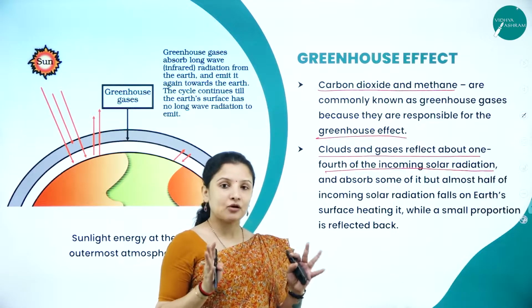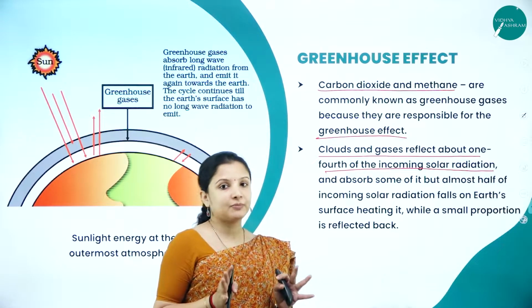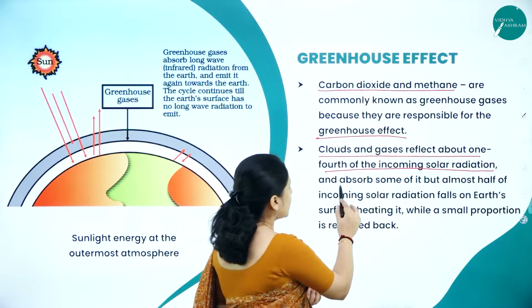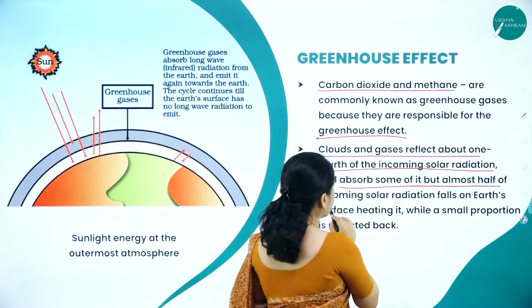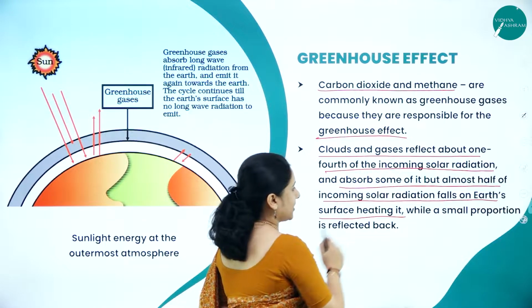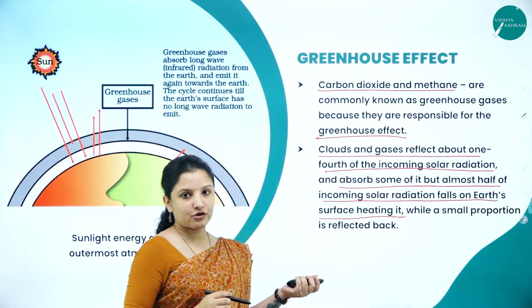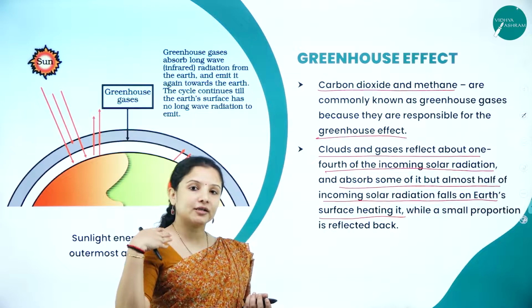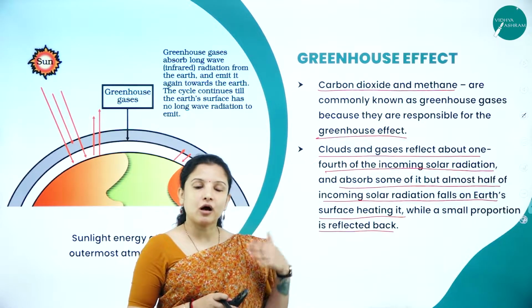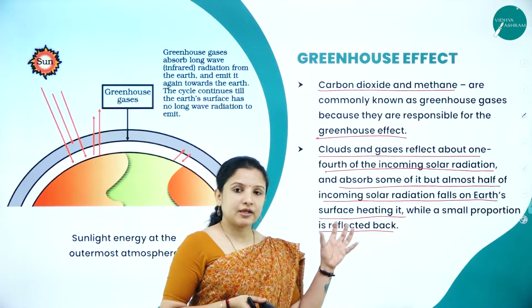That greenhouse effect is sufficient to keep the Earth's surface warm. Half of the incoming solar radiation falls on the Earth's surface, heating it, while a small proportion of it is reflected back into the atmosphere itself or outside of the atmosphere. So, this is how it works.